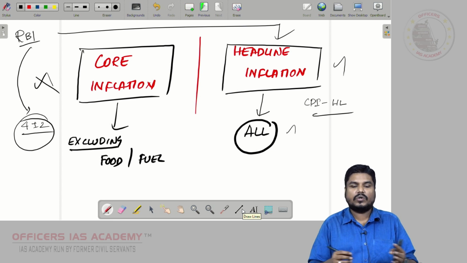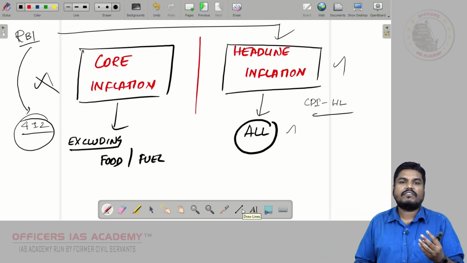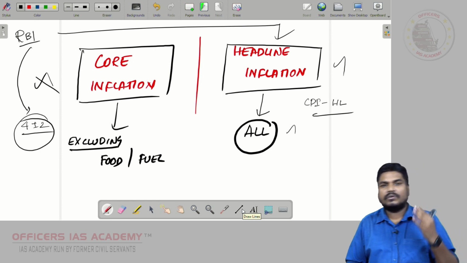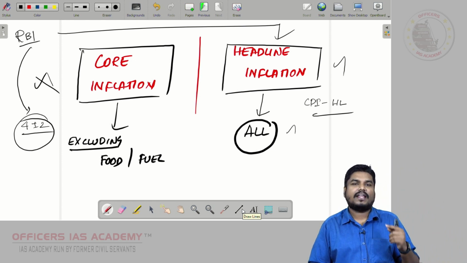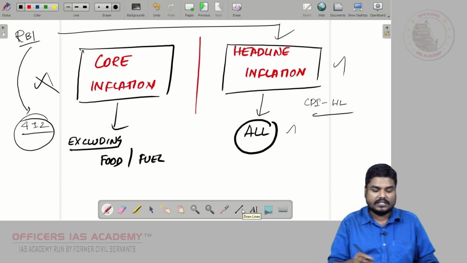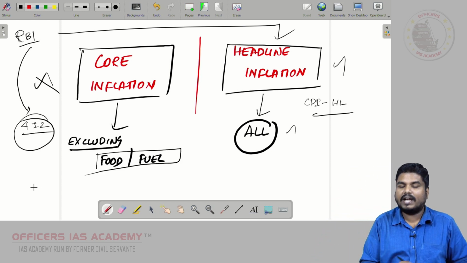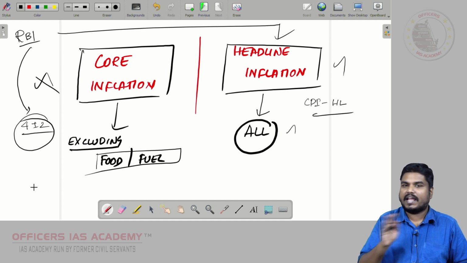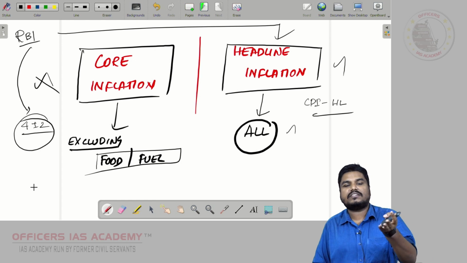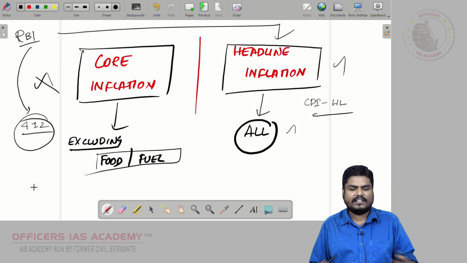So this is the difference between core and headline inflation. Headline inflation will take into account price rise in all the commodities. Core inflation will take into account price rise in commodities excluding food and fuel, because food and fuel are highly volatile. The price will fluctuate highly. So when you exclude the food and fuel and then you calculate inflation, that is called core inflation. Very simple topic,